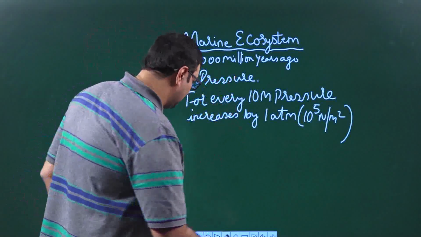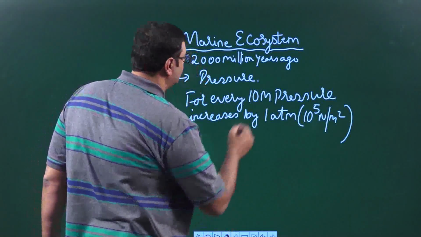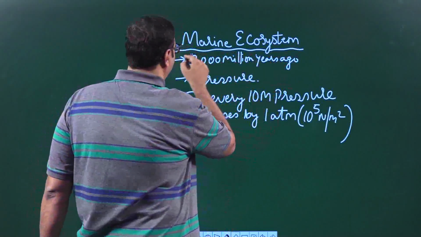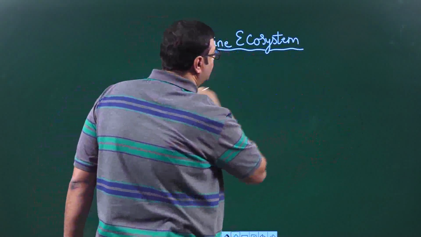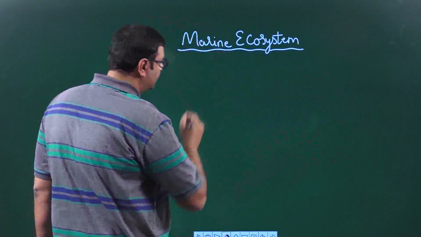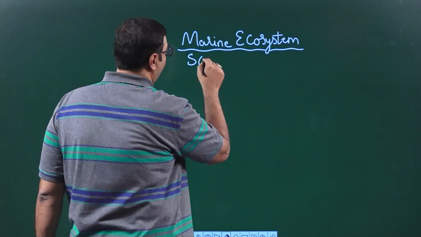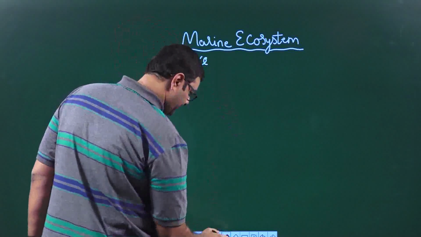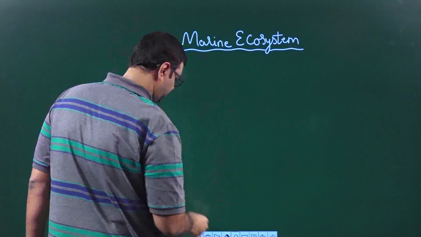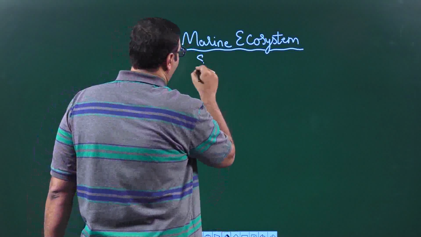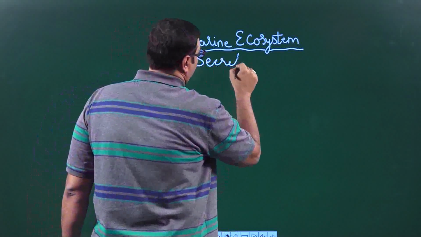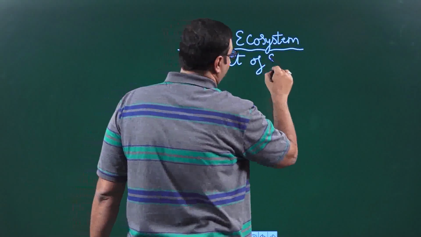Now we will see the next part, which is a part of the marine ecosystem only, but it is a subheading called secret of swimming.